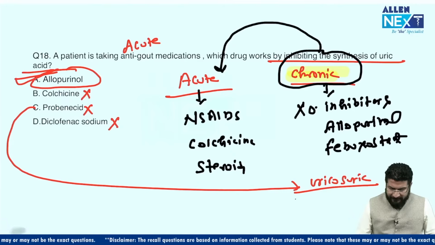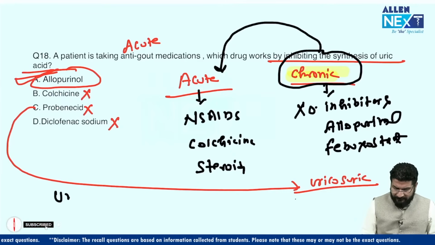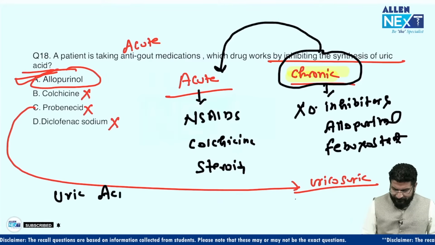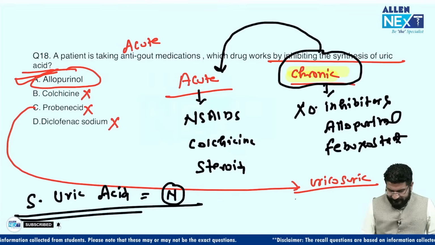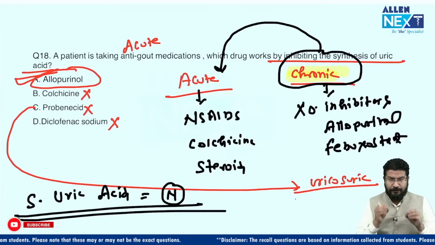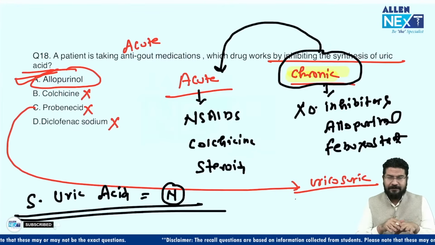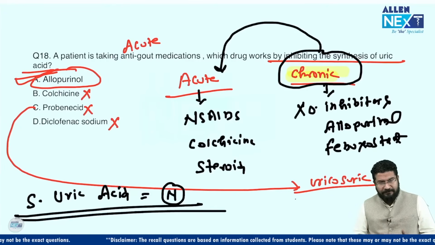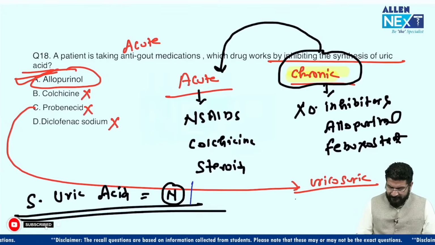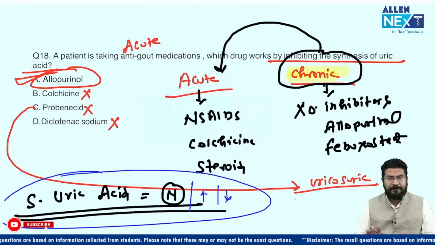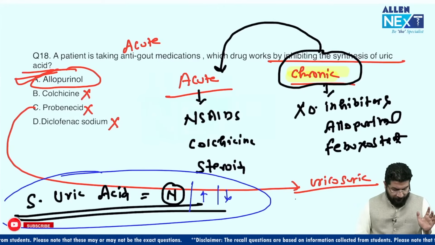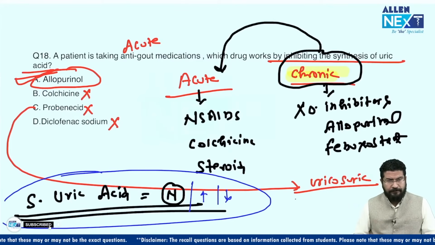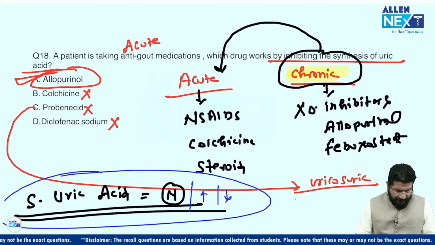Some students mention that the uric acid level was normal, so why is it gout? This uric acid value you are seeing is in serum. Remember, when the entire uric acid is going into your joints, in blood of course this will be normal. Uric acid in the blood can be normal, it can be increased, it can be decreased. This is a line from Harrison. You have to remember this always. So how do we make a diagnosis? By synovial fluid. We don't make a diagnosis by just looking at serum uric acid.